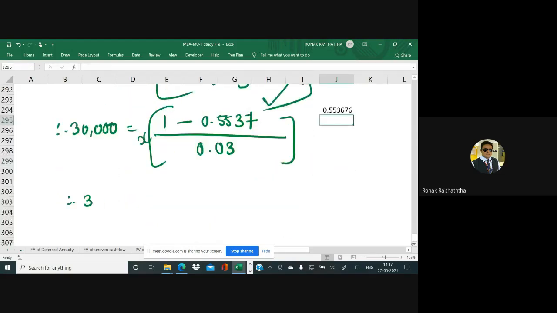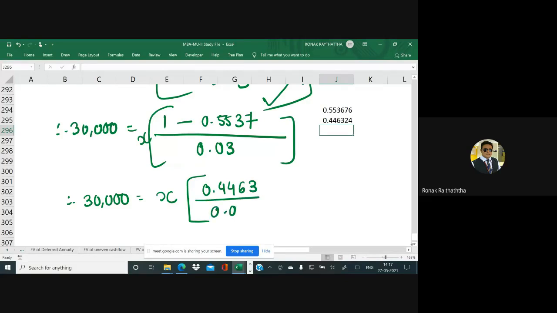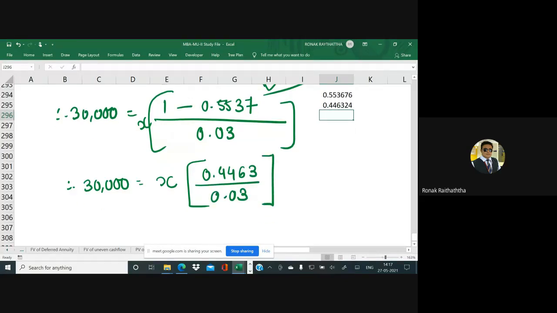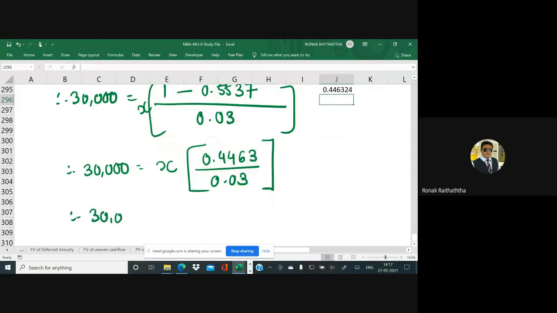So therefore 30,000 equals x, and we get 1 minus 0.55367, which gives 0.4463, to be divided by 0.03. So therefore 30,000 equals x times some value, equal to this divided by 0.03.